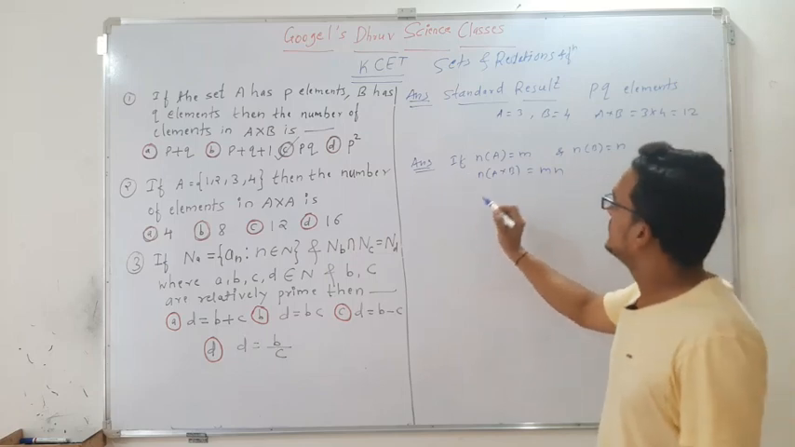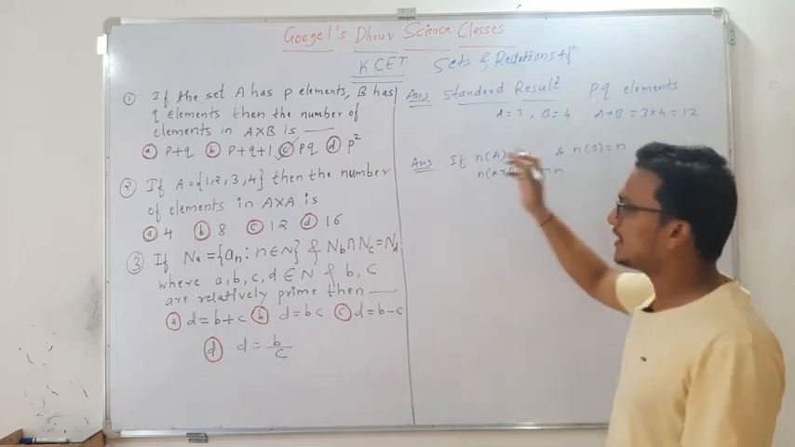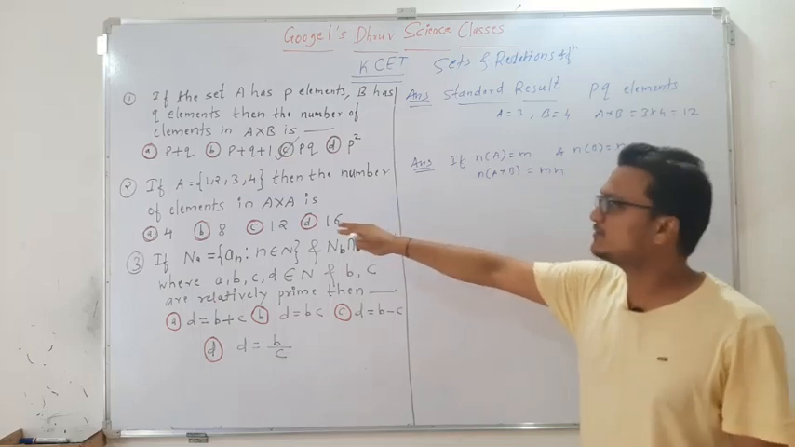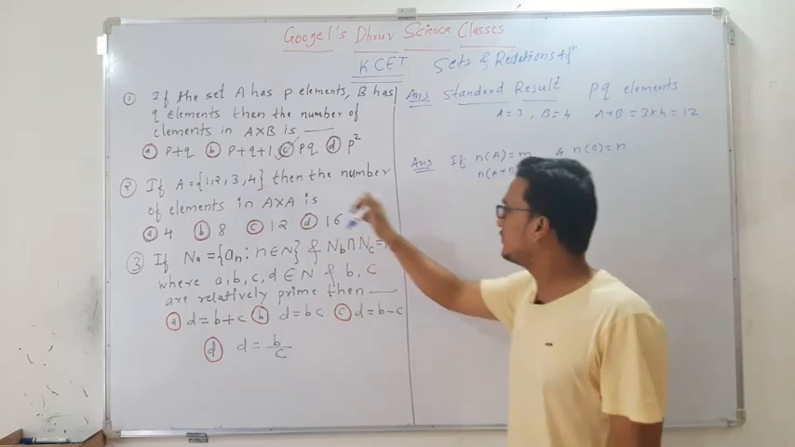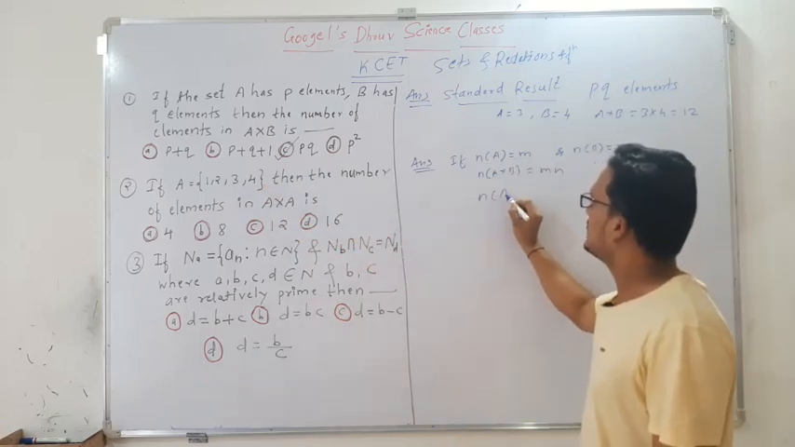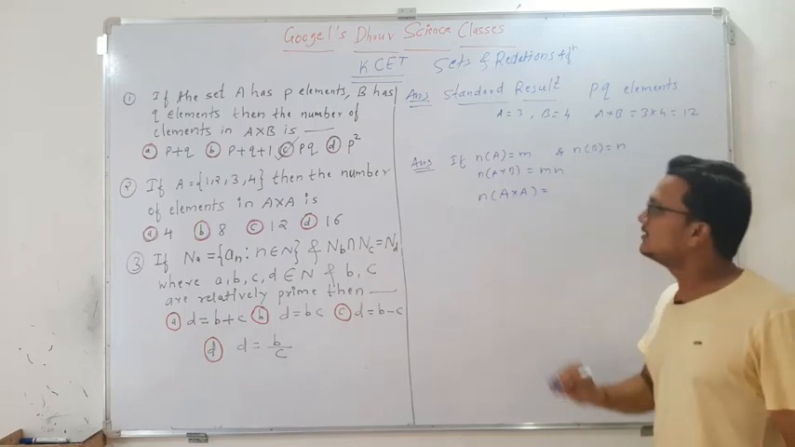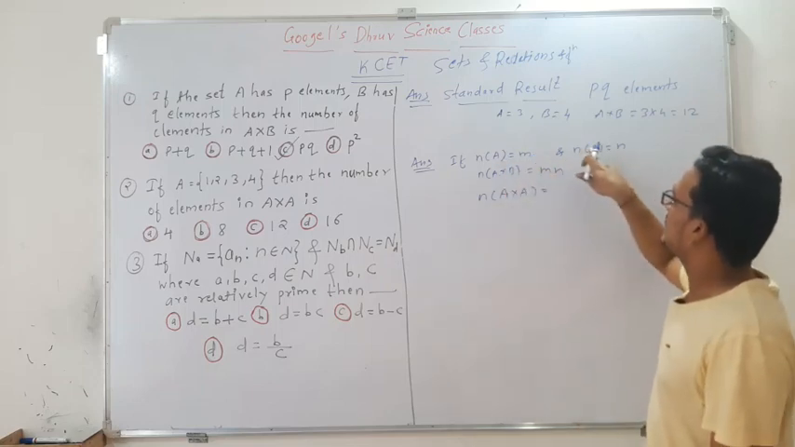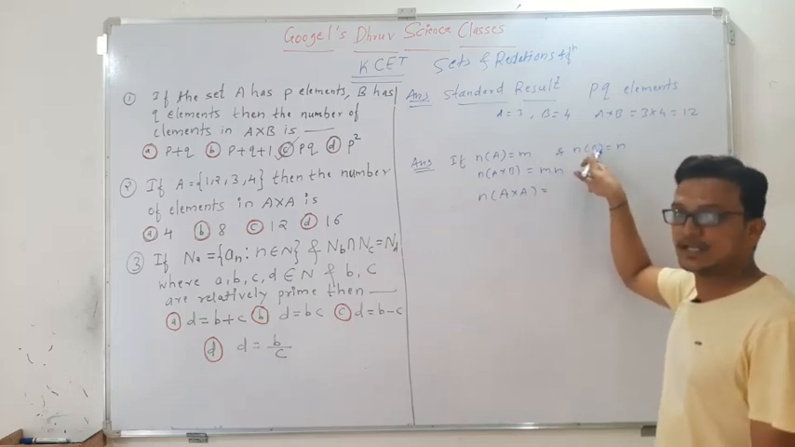So here A and B I have taken, but in the place of B again we are having the same set, that is A, because we are finding the Cartesian product of the same set. Therefore the result is n of A cross A. n of A cross A means n of A times n of B, but in the place of B again we are having the set A.